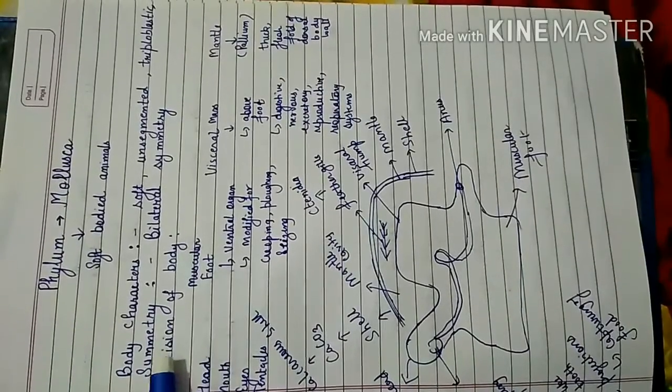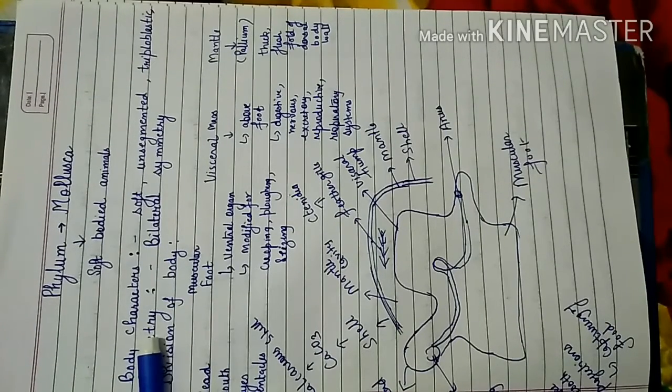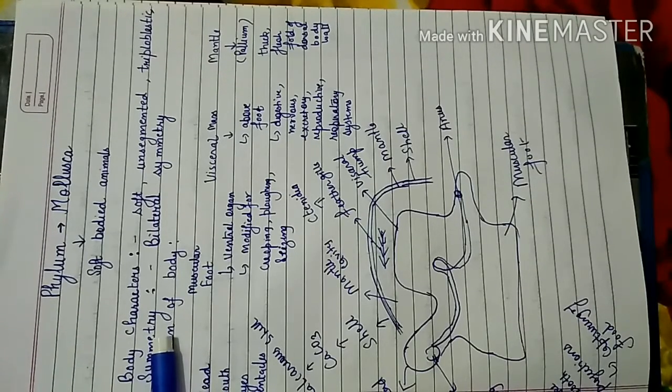Then the other one is symmetry. They have bilateral symmetry, but the exception is there in class Gastropoda. Under this phylum Mollusca, there is a class named Gastropoda. The animals under this class show asymmetry.